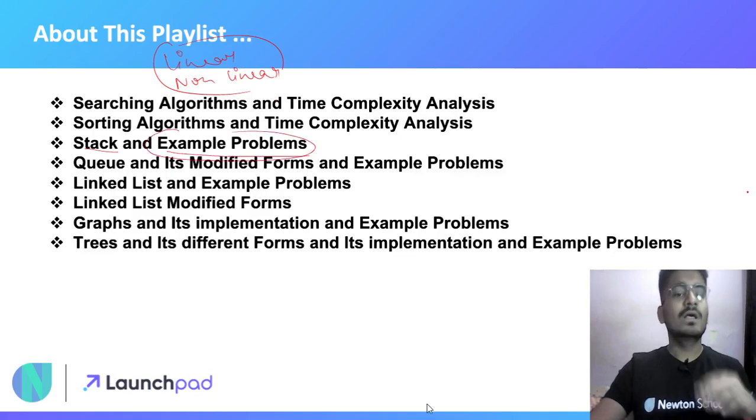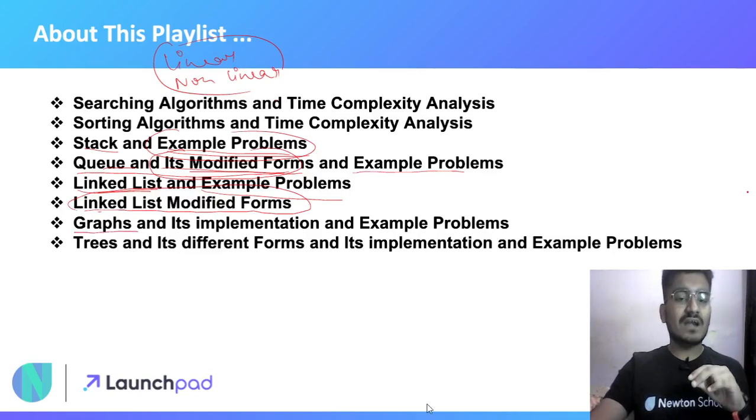Okay, we will firstly understand all the implementation of some data structure, and then we will see how we are going to use it in our programming section, and then we will see some example problems, and we will also see queue and its all modified forms like circular queue, and so on, everything. Okay, under queue and circular queue and example problems. Then we will see linked list also. Linked list is very important data structure, okay, for interview purposes, like they will ask many questions from this. And then we will see example problems also. Then we will also see modified form of linked list like doubly linked list, circular linked list, everything.